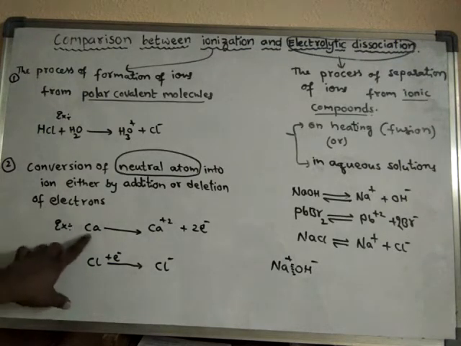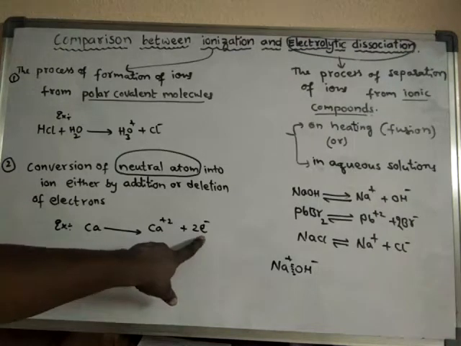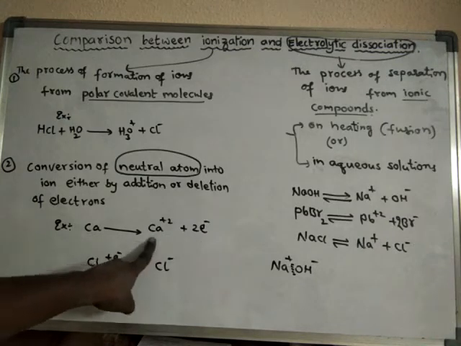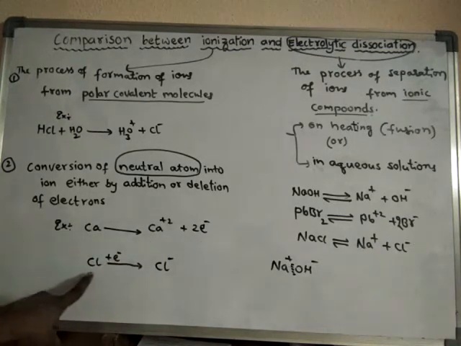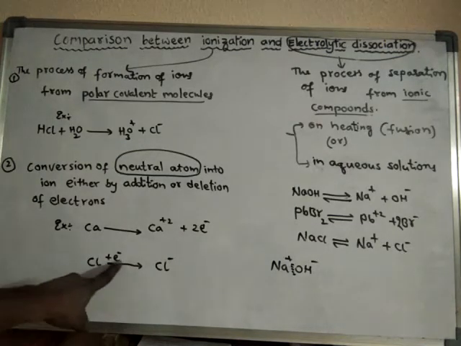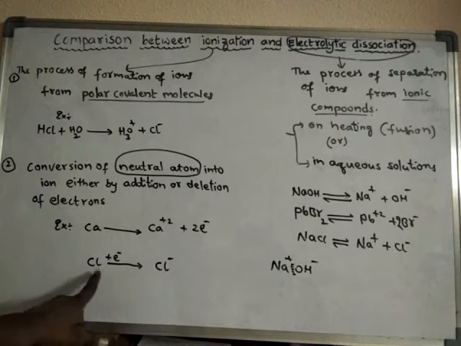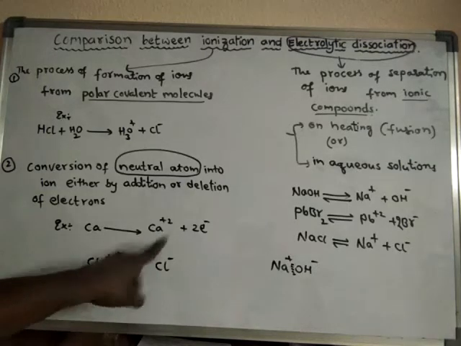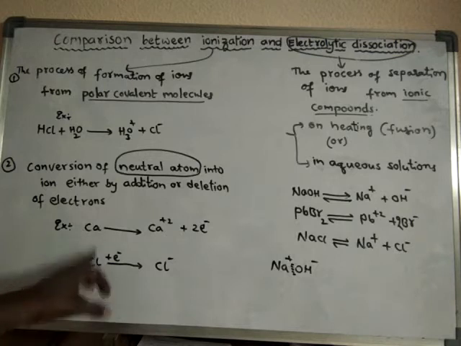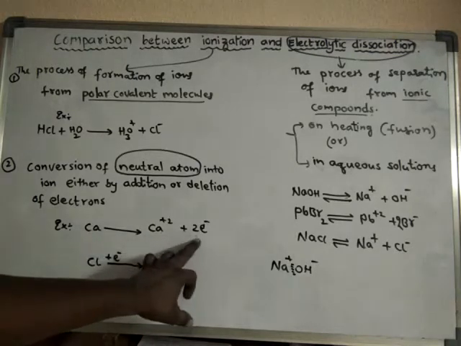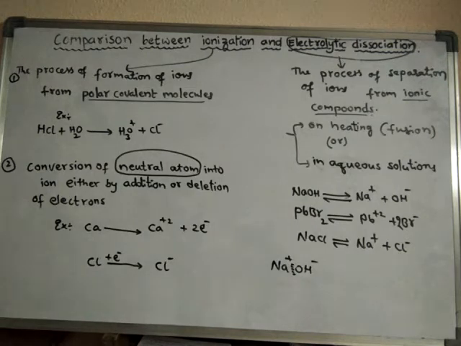For example, take a calcium atom, a neutral atom. This calcium atom will lose electrons, and after losing electrons it will convert into a calcium ion. In the same way, a chlorine atom is a neutral atom. After getting one electron, or after addition of one electron, it will convert into a chloride ion. So a neutral atom will convert into an ion. The process of conversion of a neutral atom into ions either by losing electrons or by addition of electrons is also called ionization.